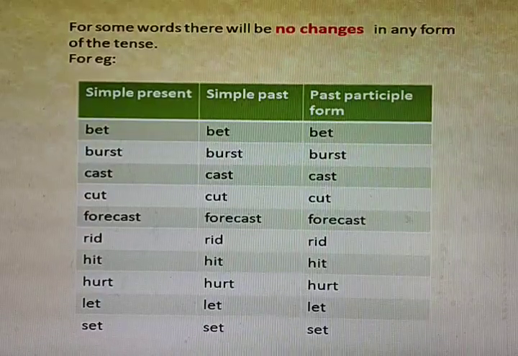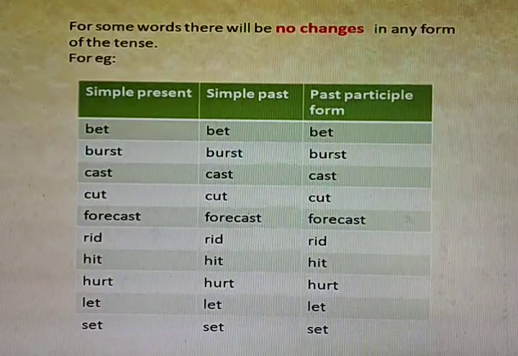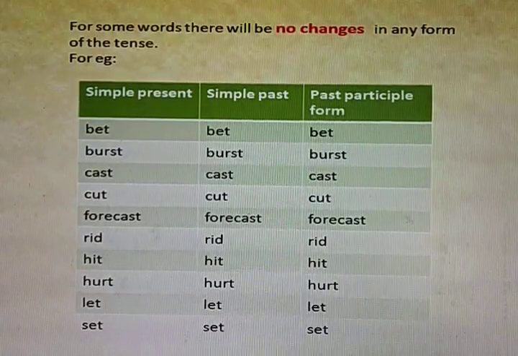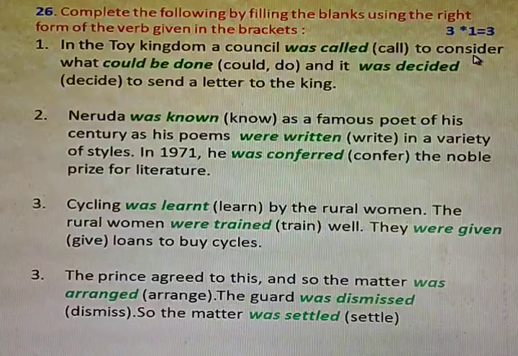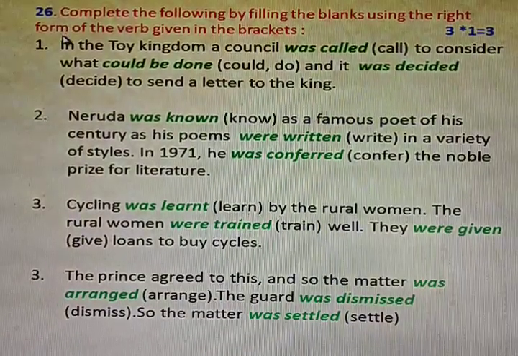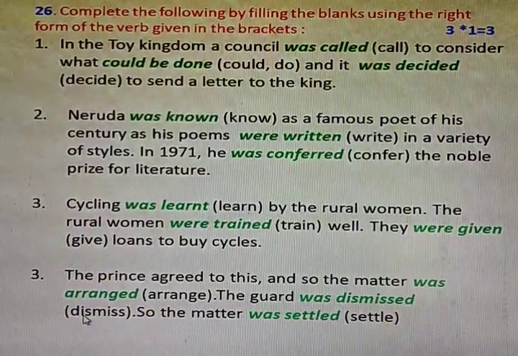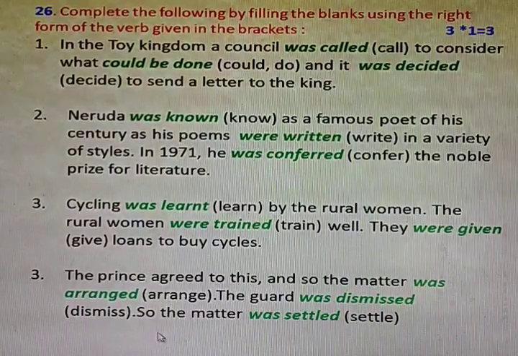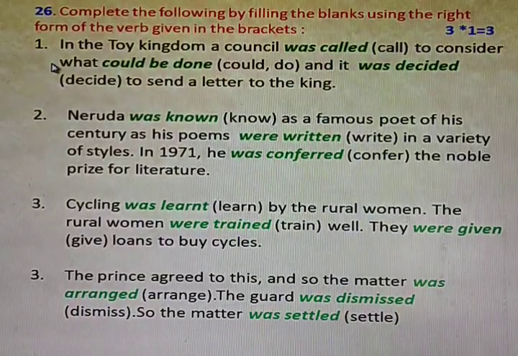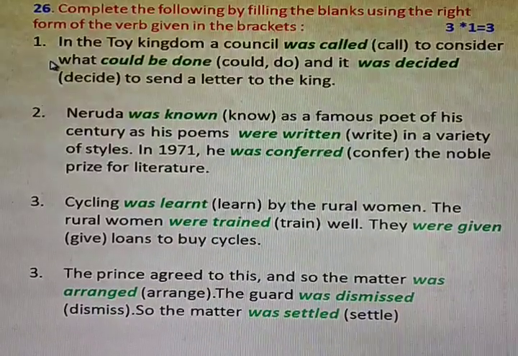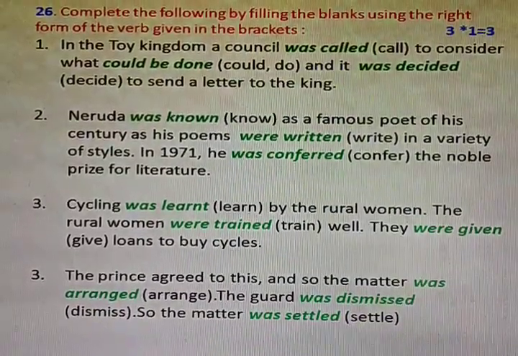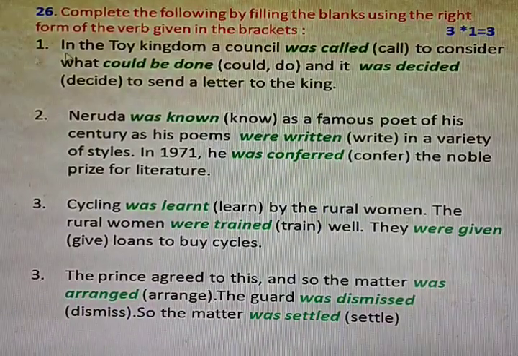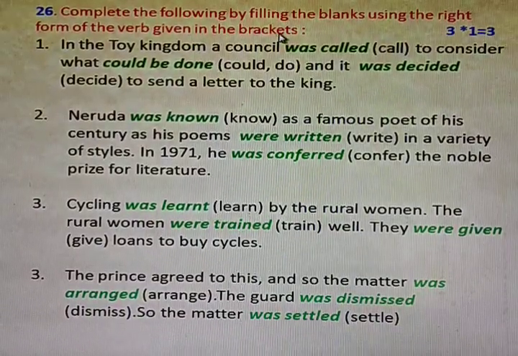You have to know which form of the verb, or what verb is being given in the brackets, to write its correct or right form. This is the example of what will be asked in the exam question paper, and here there is one point to be told to you. The heading will be: complete the following by filling the blanks using the right form of the verb given in the brackets.